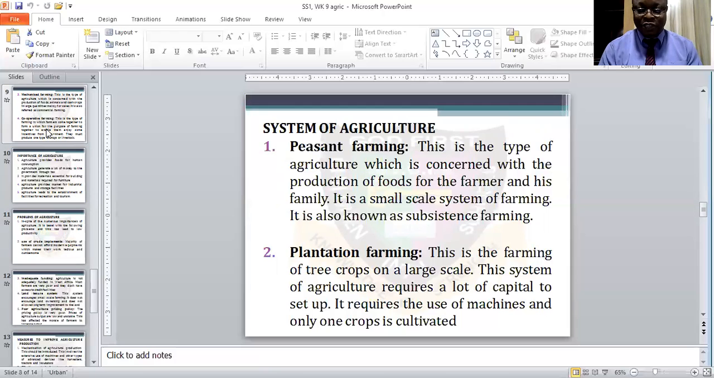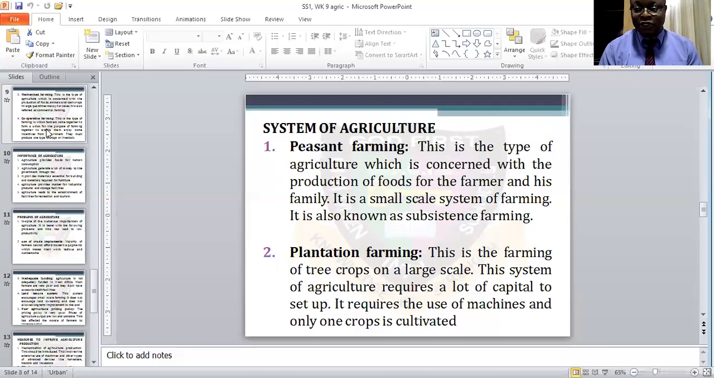The second one is plantation farming. This is the farming of tree crops on a large scale. Peasant farming is the small scale system of farming, also known as subsistence farming. But plantation farming is done on a large scale, and this system of agriculture requires a lot of capital before they can set it up, and it requires the use of machines, and only one crop is cultivated.